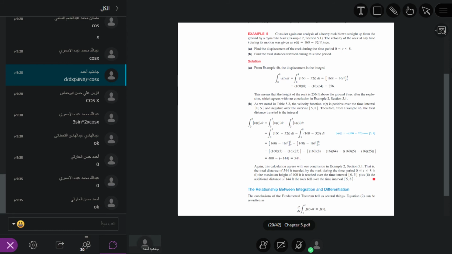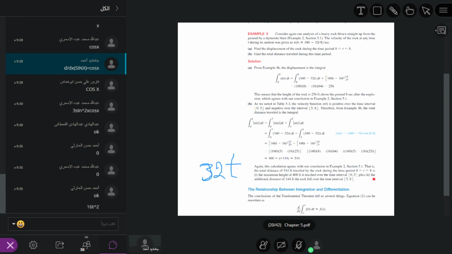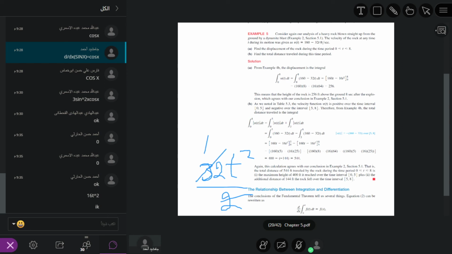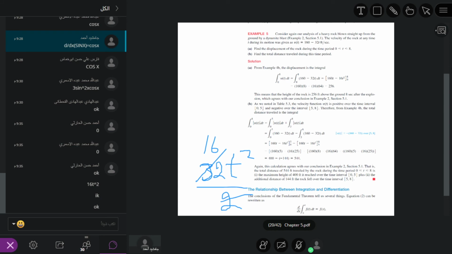We increase 1 in the power and divide by the new power. So it is equal to 32 t square divided by 2. This 2 cancels, so we get 16 t square.